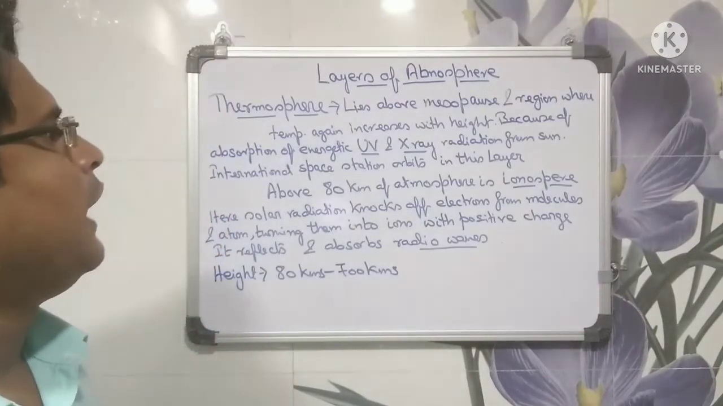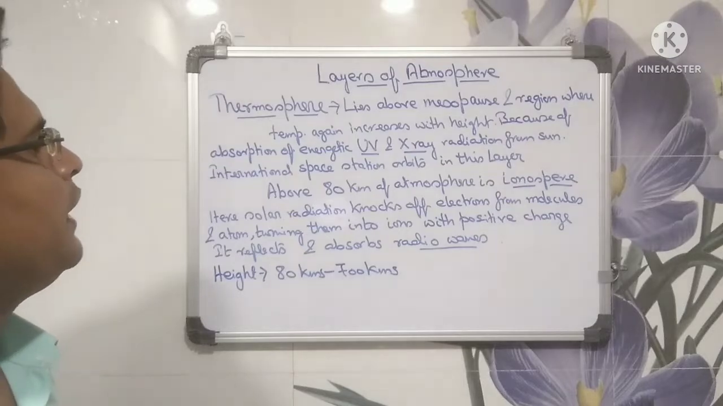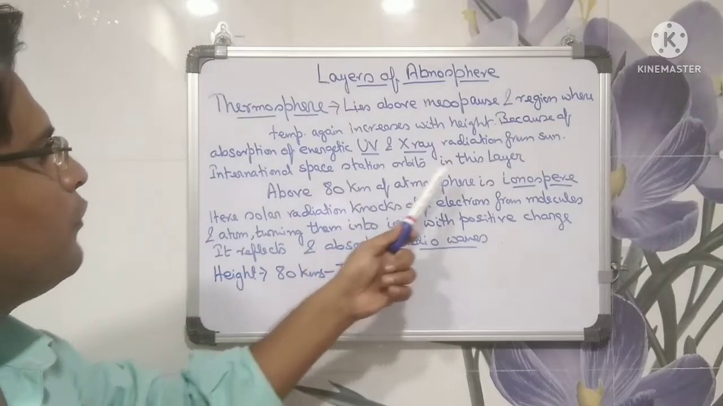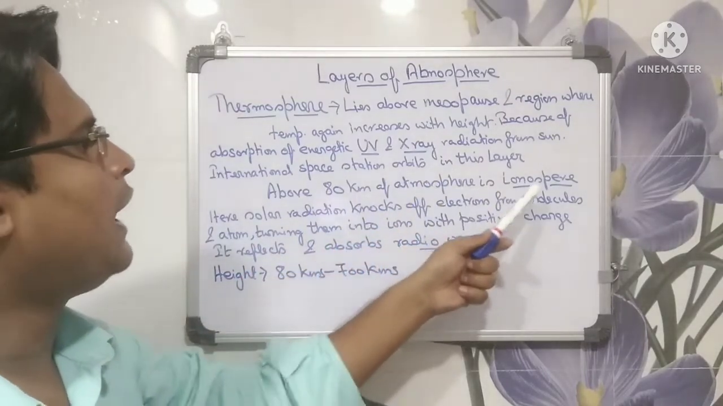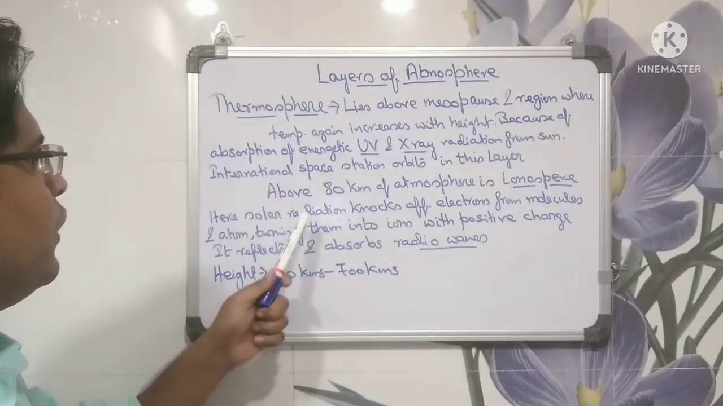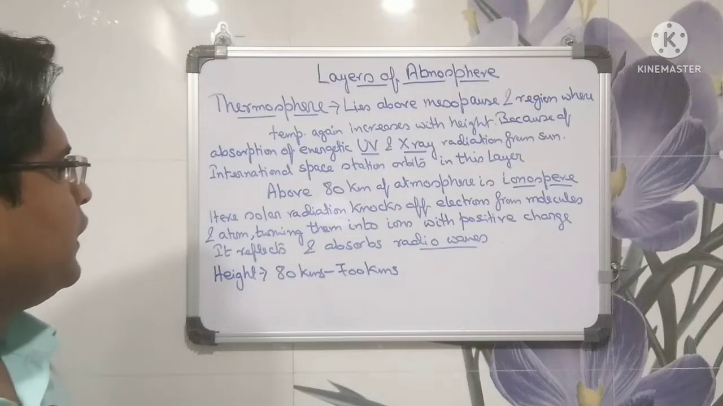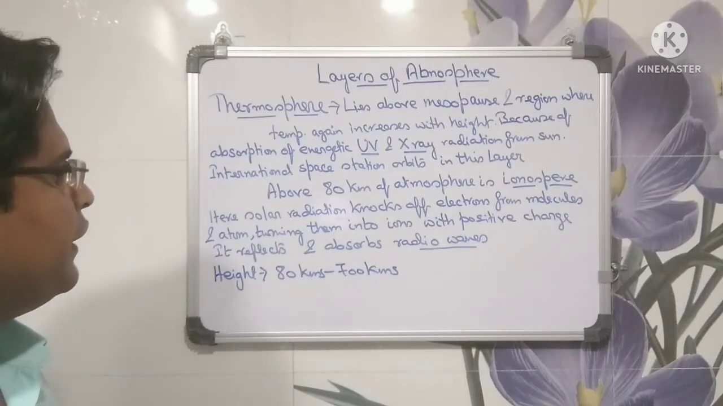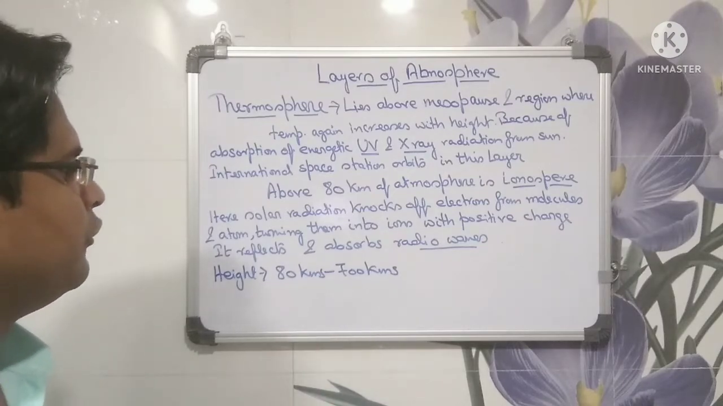The thermosphere lies above the mesopause and is the region where temperature again increases with height because of absorption of energetic ultraviolet and X-ray radiation from the Sun. The International Space Station orbits in this layer. Above 80 km of the atmosphere is the ionosphere. Here, solar radiation knocks electrons off molecules and atoms, turning them into ions with positive charge. It reflects and absorbs radio waves. The height of the thermosphere is 80 km to 700 km.